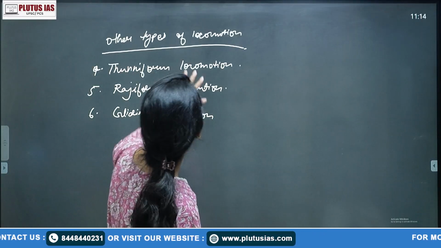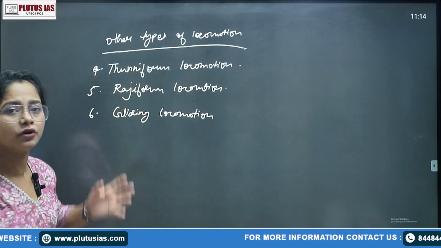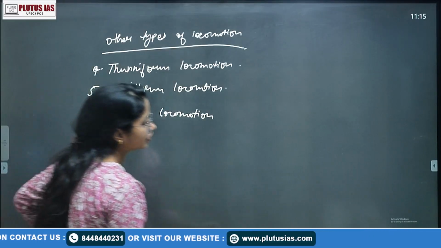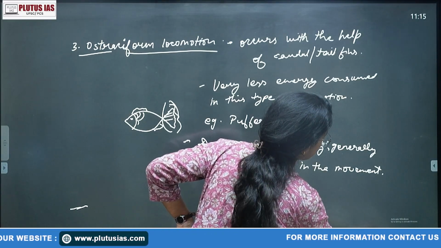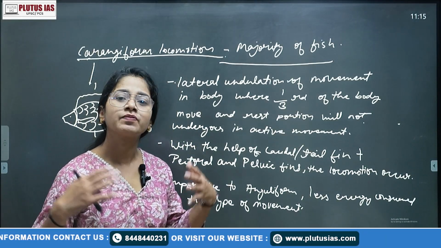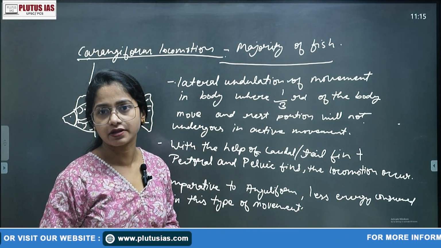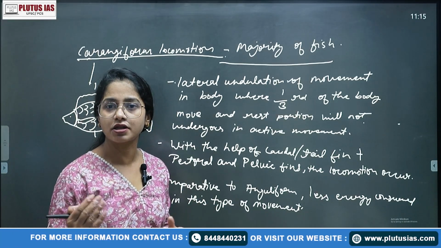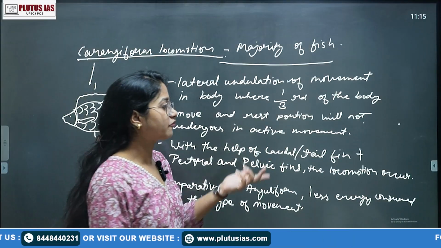Gliding movements, unlike your cuneiform locomotion, they generally show with the sharks and the sting rays, right? Your gliding movement, we know the fish name Exocoetus, the flying fish, right? The flying fish have very large pectoral and pelvic fins, so with the help of that, they can just move above the surface of water. That's why it is known as your flying fish, right?